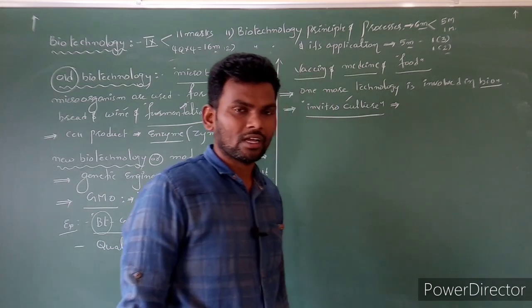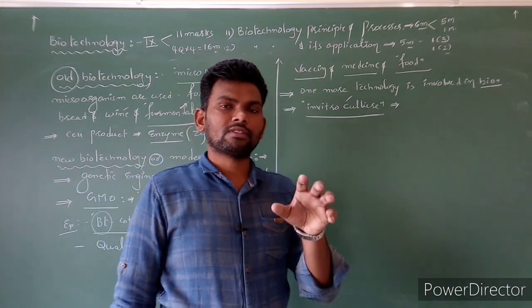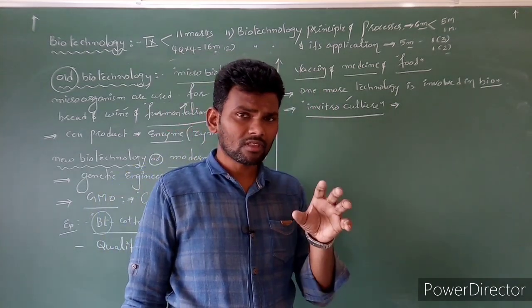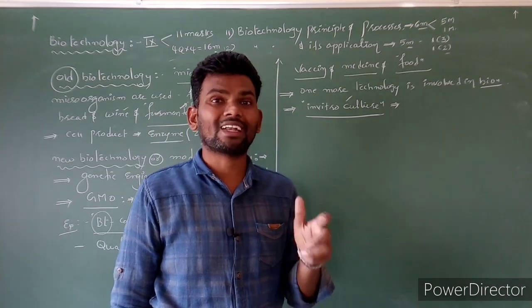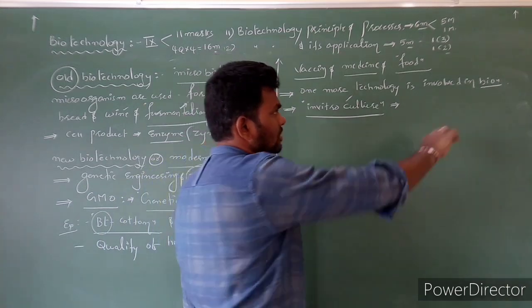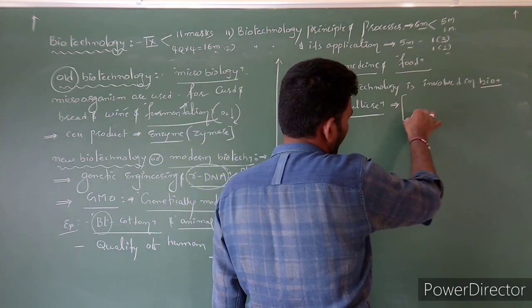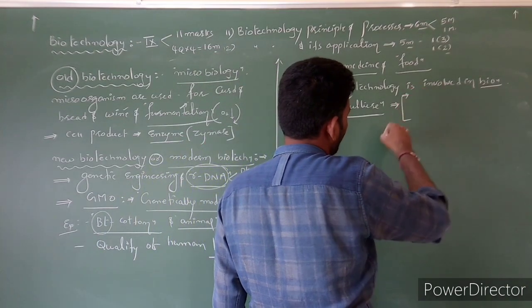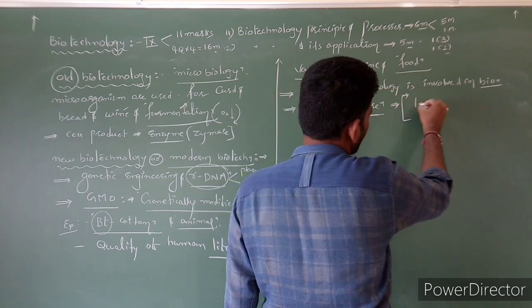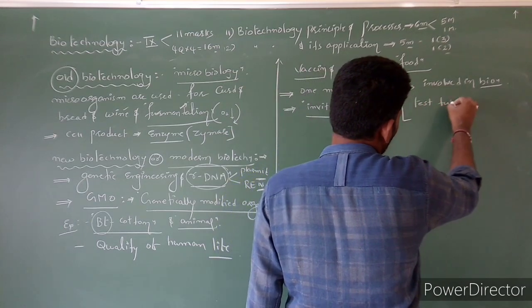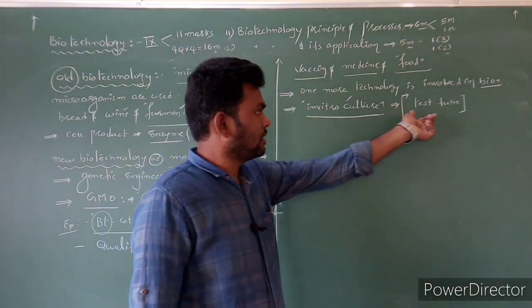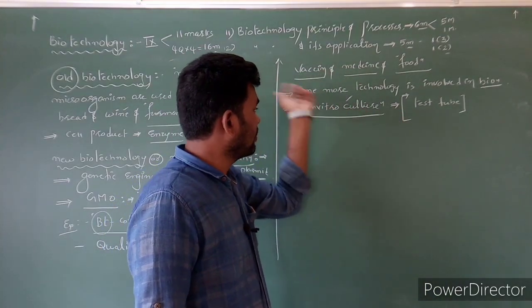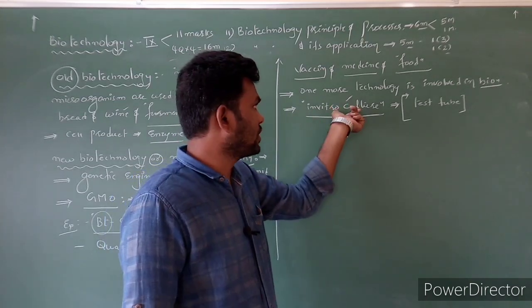In vitro culture. Nothing but, for example, some persons have no capacity to produce babies, not fertile. For that, here we produce babies in test tube, test tube babies. The technique by using biotechnology. That is what? In vitro culture.